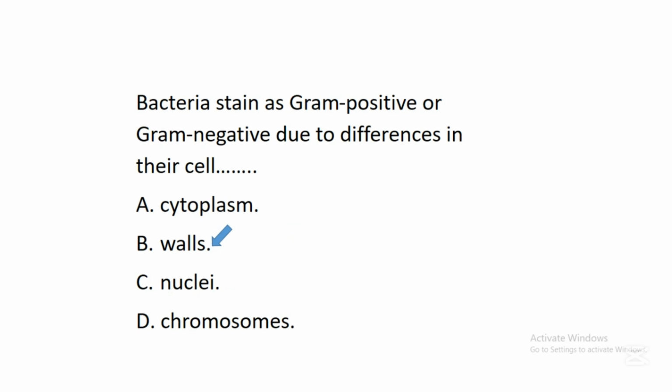And studies have shown that when you look into the cell wall of these bacteria, they have a polysaccharide known as peptidoglycan, and this peptidoglycan varies in the cell walls of these bacteria.